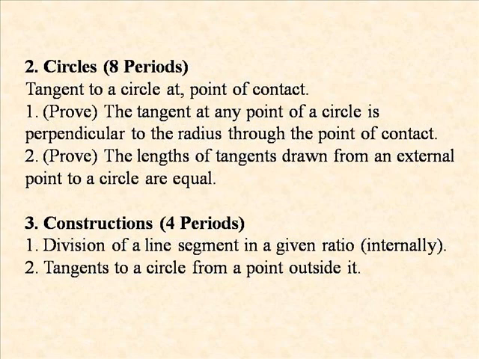Second chapter, that is circles. And third chapter, that is constructions. These are the chapters and the remaining portions from geometry.